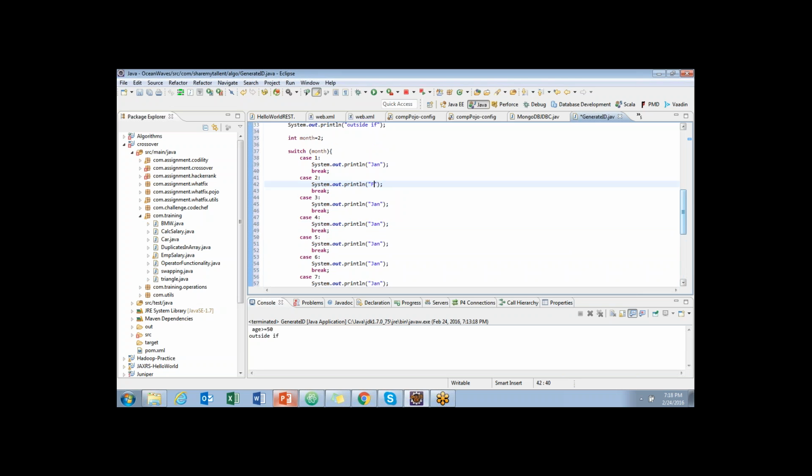So the values would be Jan, February, March, April, May, June, July, August, September, November, and December.